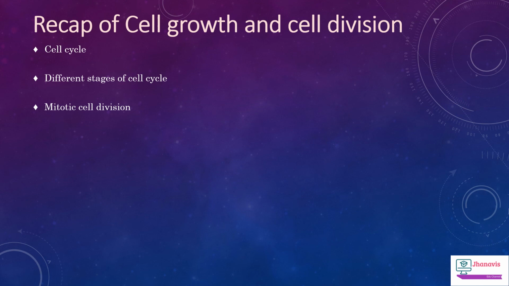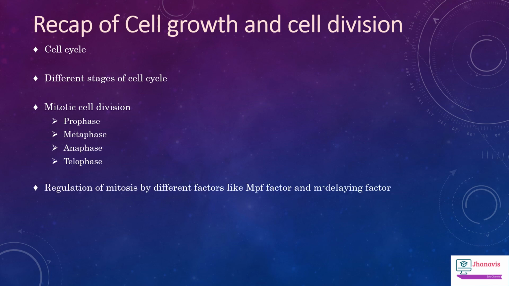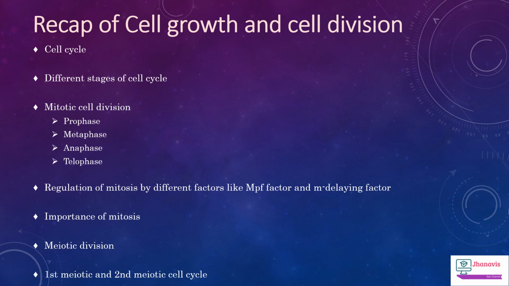In mitotic cell division, we have learned about prophase, metaphase, anaphase, and telophase, and also the importance of mitosis and the factors which regulate mitosis. Then we talked about meiosis, the importance of meiosis, and 2 types of division, the first meiotic division and the second meiotic division, where in the first meiotic division you can see prophase 1, metaphase 1, anaphase 1, and telophase 1, whereas in the second meiotic division you can see prophase 2, metaphase 2, anaphase 2, and telophase 2. This will be the end of the cell division.